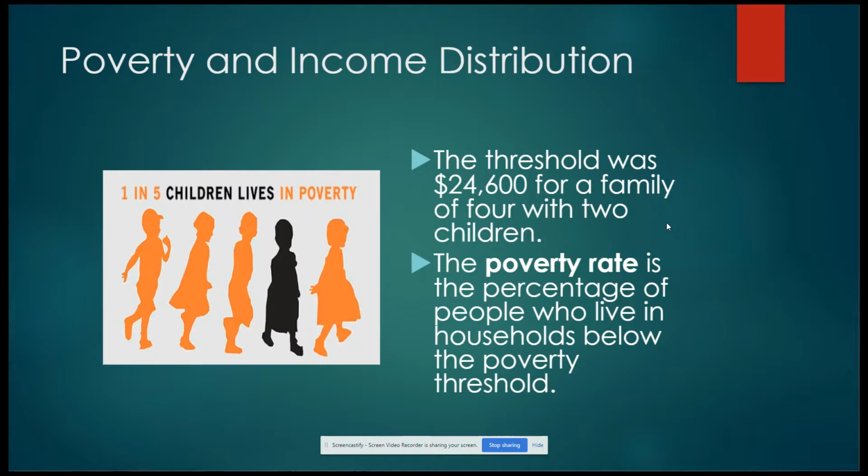The poverty rate is the percentage of people who live in households below the poverty threshold. So if 1 in 100 lives below the poverty threshold, then our poverty rate would be 1%. Today, some studies say that 1 in 5 children live in houses that are below the poverty threshold. So the poverty rate for children would be around 20%.